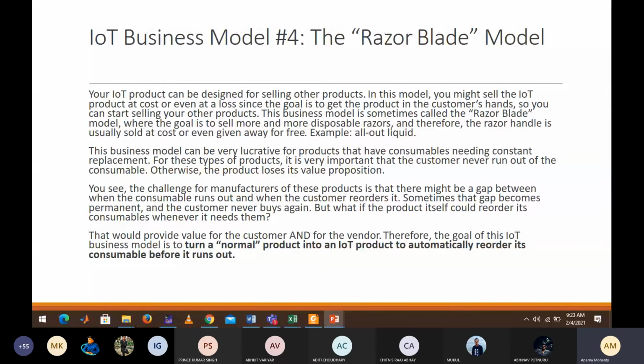If you make the liquid even cheaper, people will prefer to buy it and won't be hesitant, but along with it the device might be costly. So even if you make the device free, your actual money will be recovered because you will be selling more and more of the liquids, so automatically the money gets adjusted. Even if you give the device free of cost, it won't affect you. That is called the razor blade model. So how can you use this in IoT?